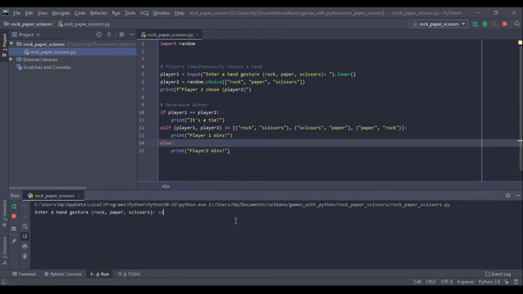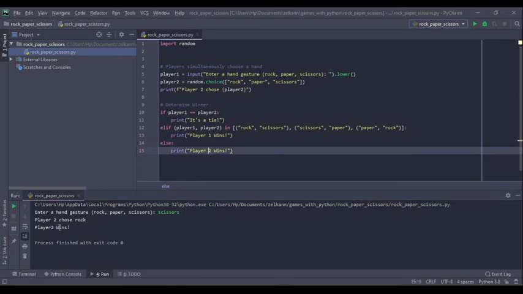And let's try scissors. And player 2 chose rock, and that means that player 2 wins. Now let's try to extend this project to the variation rock, paper, scissors, lizard, Spock.